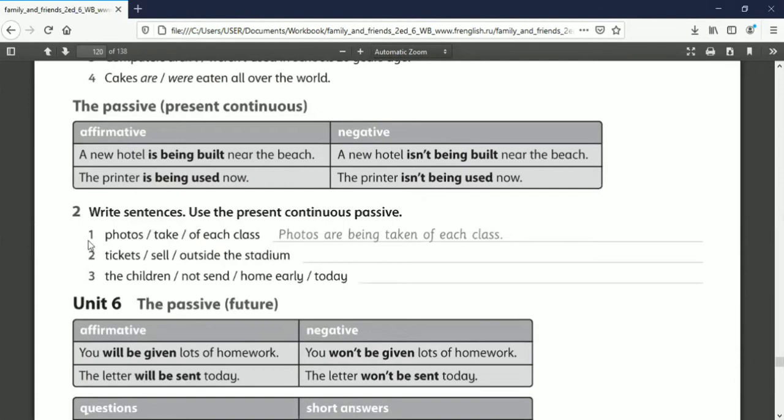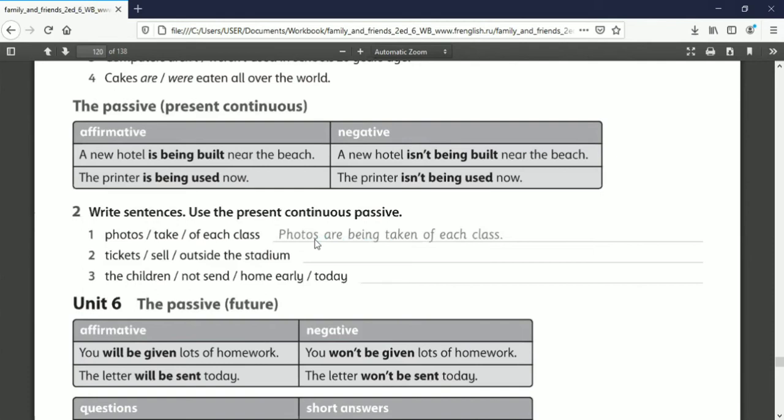However, let's take a look at this number. Photos. Photos are being taken of each class. Why do we use are, not is? Because photos are plural. Photos with s. So it means it is plural form. So photos are being taken. If the photo is only one, we don't use are, but we use is. Photo is being taken.